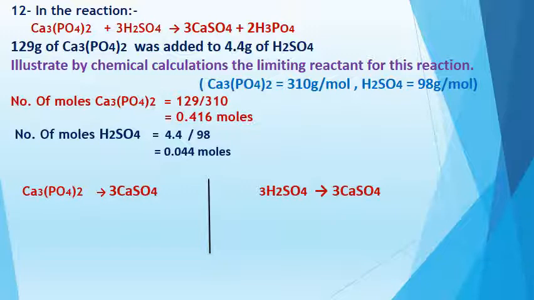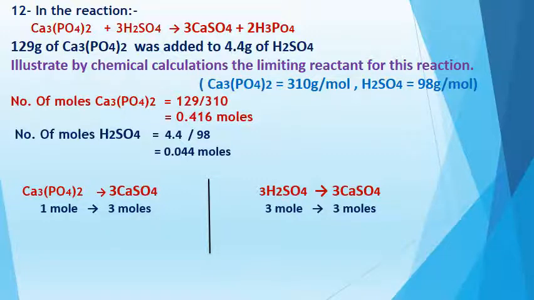I put 3 as in the chemical equation: 3 moles of sulfuric acid produce 3 moles of calcium sulfate.